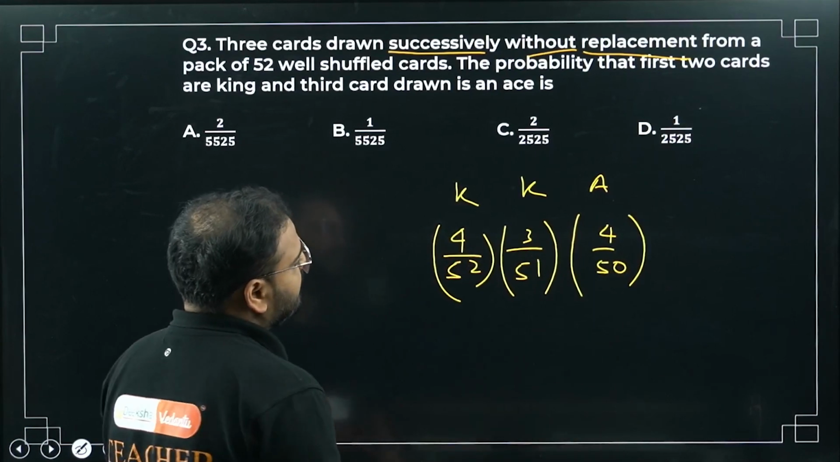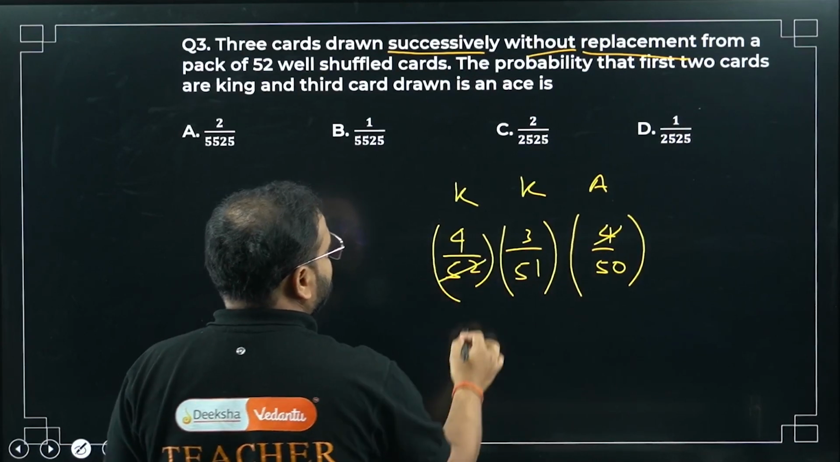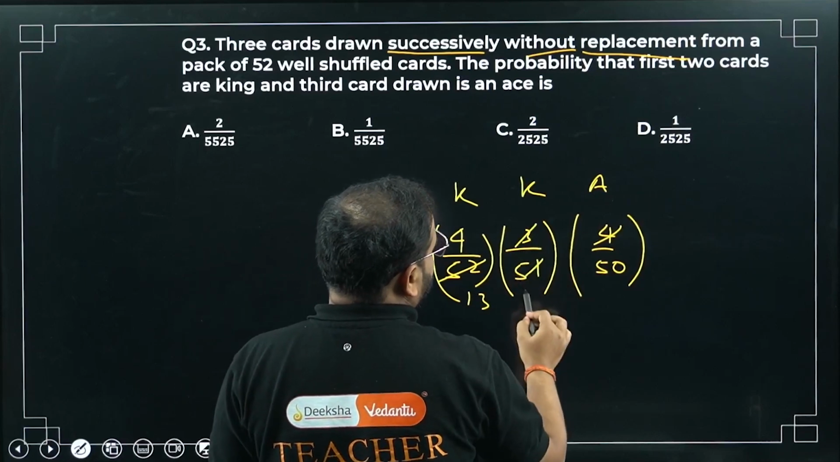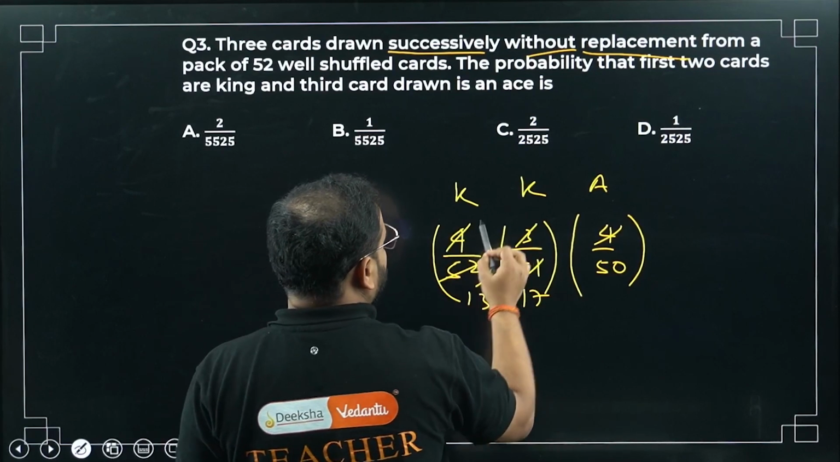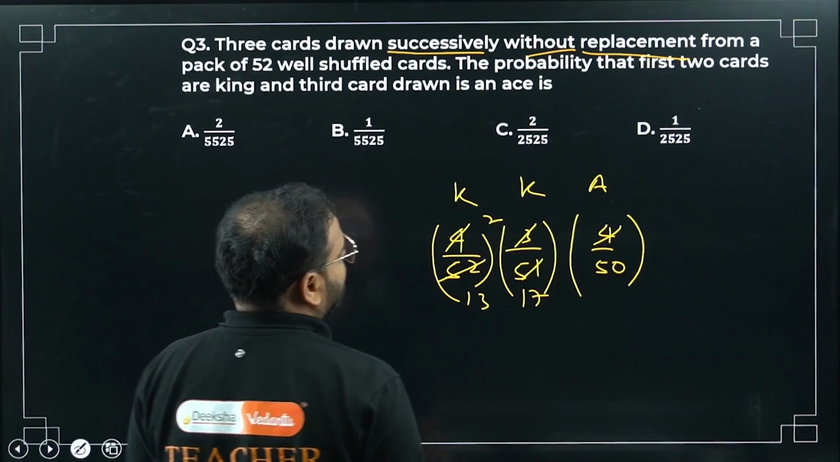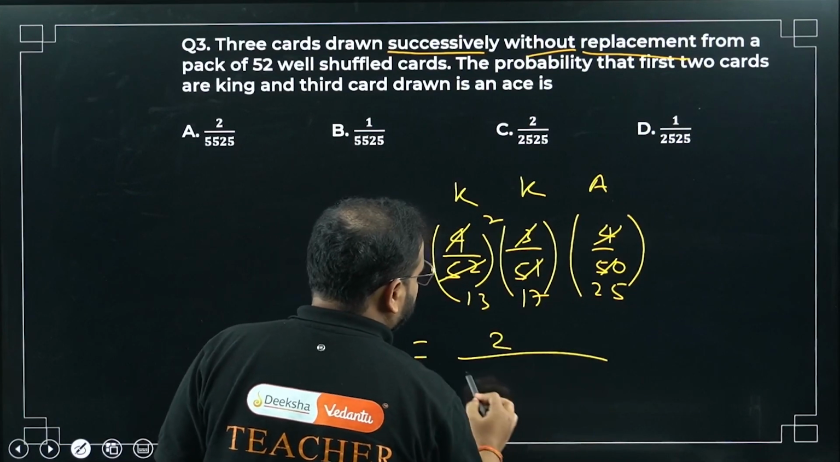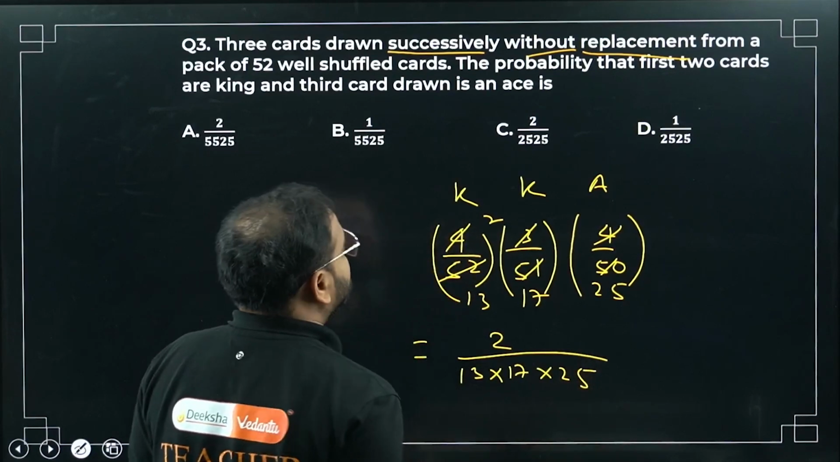Okay, can we cancel something? Yes, sir. We can cancel here. 4 with 52 is what? 13, sir. Great. And what else can cancel? 3 with 17, right, is 51. And this I can cancel again, bacha. 2 with, please check, 2 with 25. What is my answer? Please check. My answer is 2 upon 13, 17, 25 in multiplication.